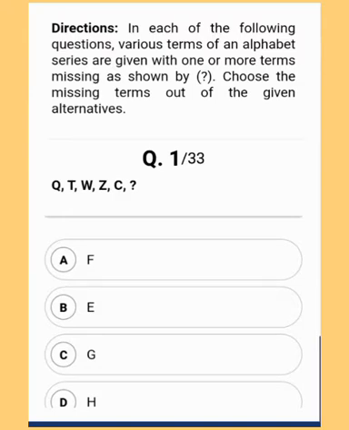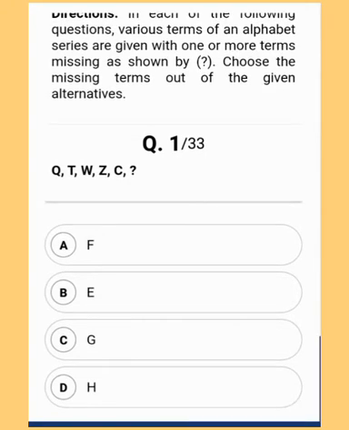While we discuss the questions, first we will go through the questions, and then once we are done with all the 33 questions, we will go to the explanation. So I request all of you to pause the video, try to solve these, and once the 33 questions are discussed, we'll go to the explanation and see if we have got the right answer or not. Initially the questions should be easy, but as we proceed further, the level of difficulty will increase. So without wasting any time, let us go to the first question.